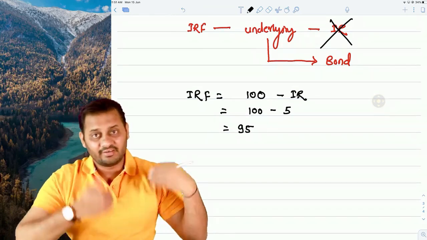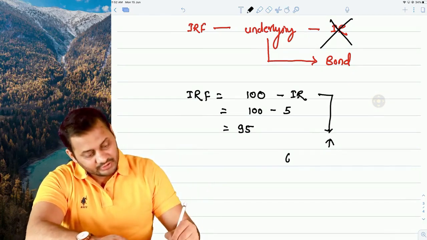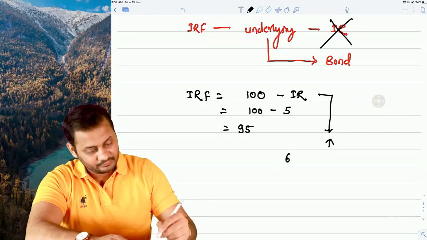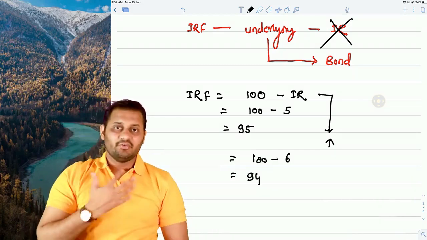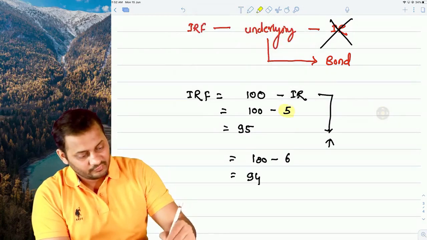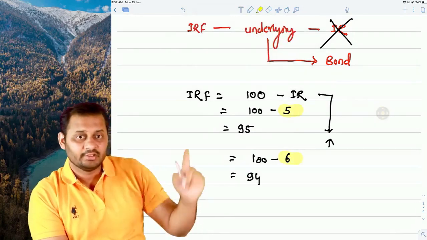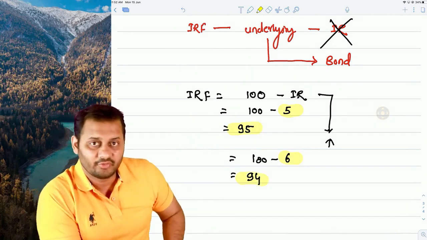Let's increase this interest rate to 6%. What will happen? 100 minus 6, it will be 94. So if I increase the interest rate from 5% to 6%, the price of the interest rate future goes down from 95 to 94.